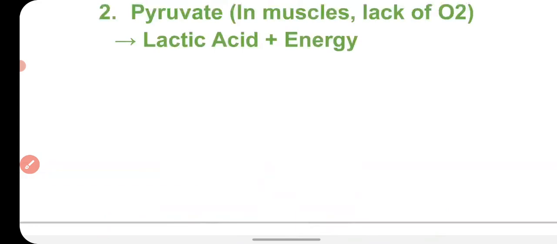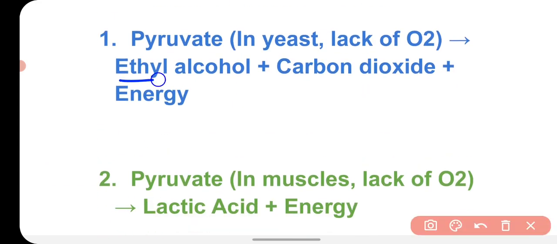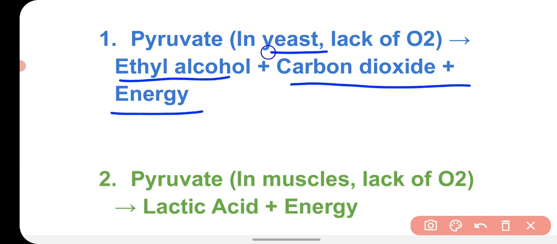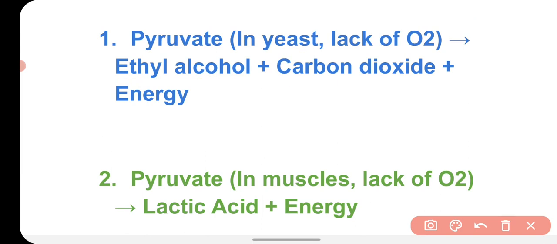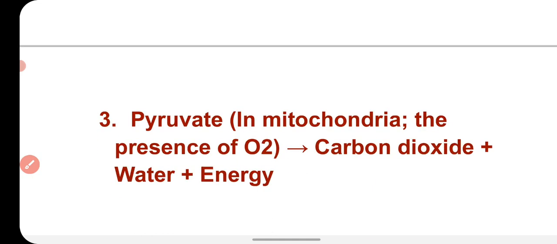If oxygen is not present, then the pyruvate converts into ethyl alcohol and carbon dioxide and produces energy, for example in yeast. And in the muscle cell, when there is a lack of oxygen, the pyruvic acid converts into lactic acid and a small amount of energy is generated.